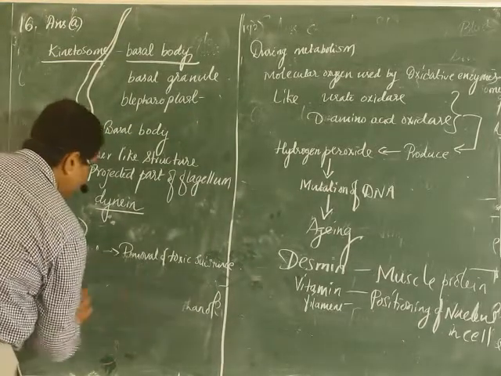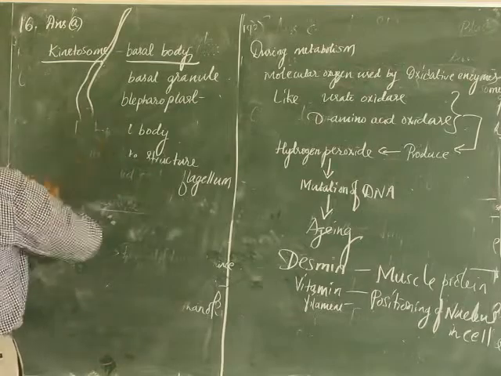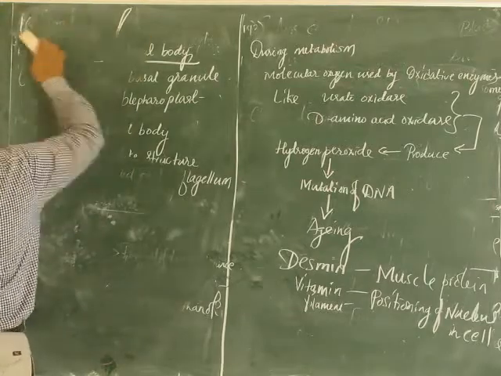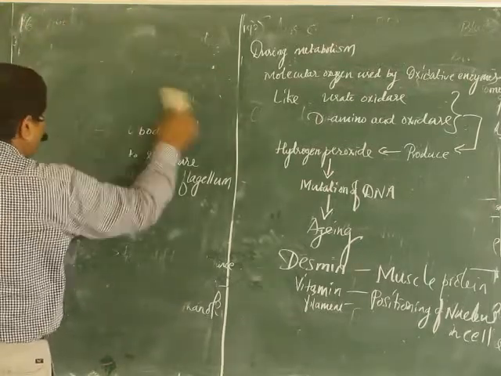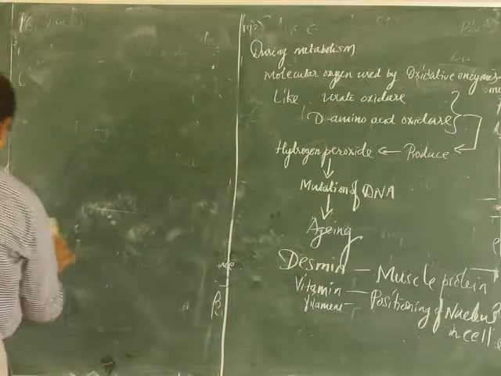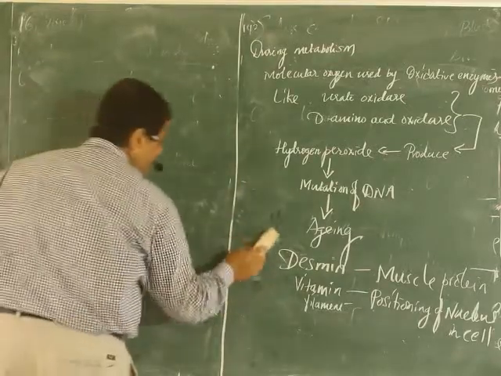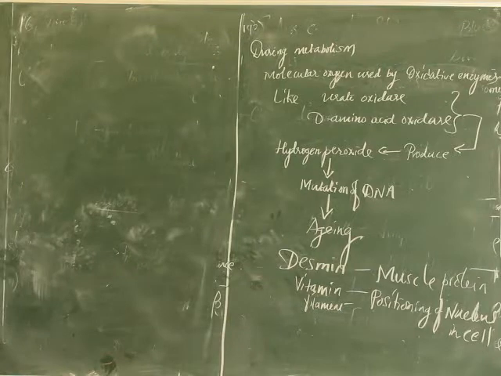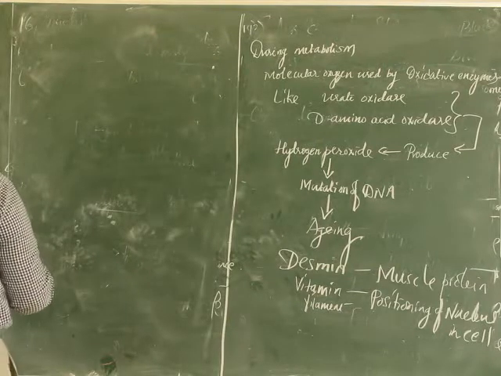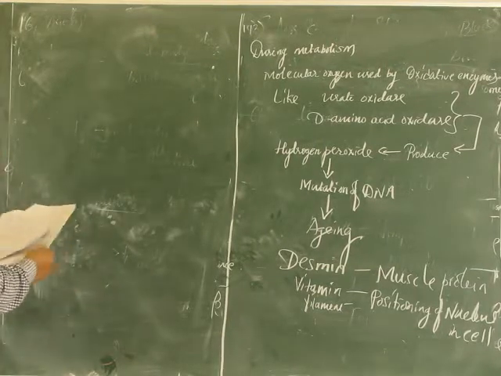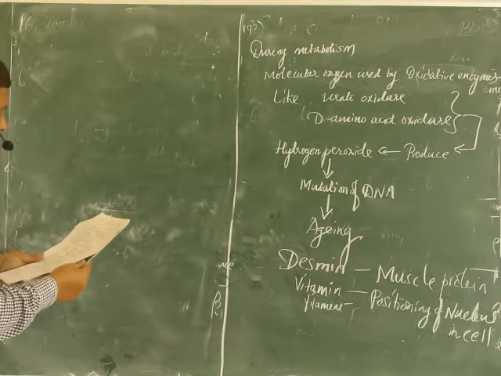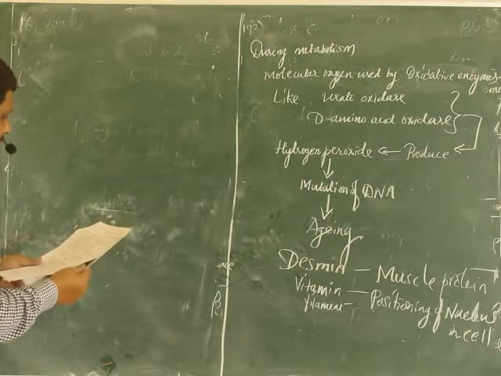I'll move to the next question, question number 18. What did they ask in question number 18? The question is, which of the following sets represents pigments of mitochondria?